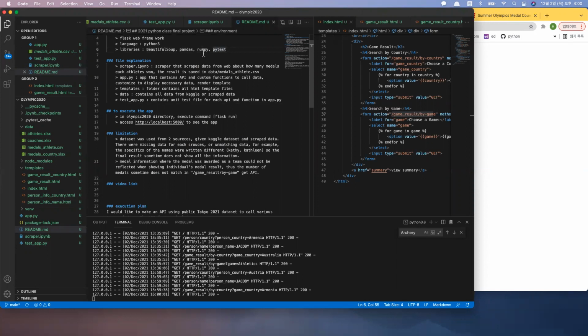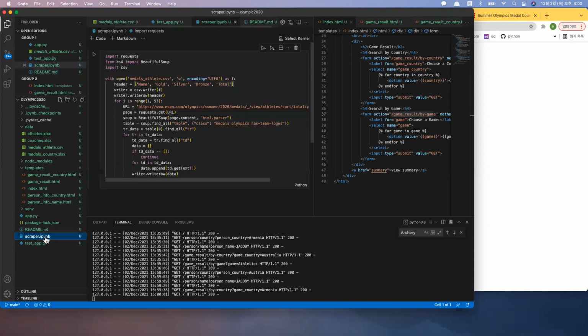I'm gonna start with scraping. So this is the scraper. And if you see here in the data folder, there are 4 files, and the files with the Excel extension are the ones that I got from Kaggle, and this CSV file is the one that I scraped. So this is the scraper that I made.